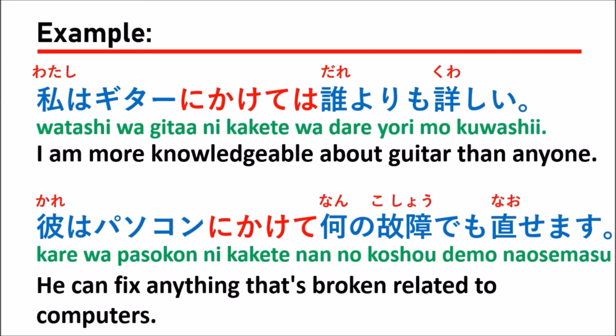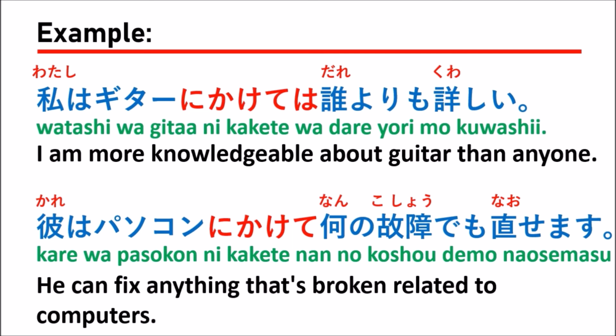And for the second sentence, they say, 彼はパソコンにかけて何の故障でも直せます。That means if you are a professor at computers, whatever problem happens with the computer, you can solve it. You are a professor at computer repair or support.